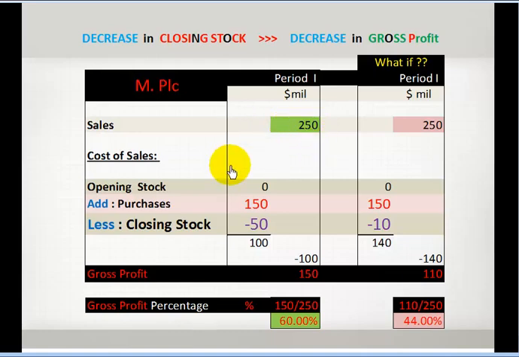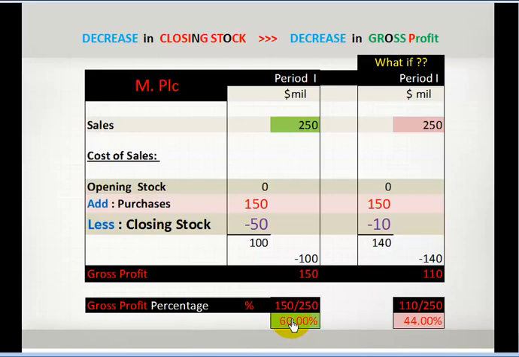If the sales were 250, cost of sales according to period 1 was opening stock 0, purchases 150, closing stock minus 50. Closing stock should always be deducted from opening stock and purchases. Total cost of sales would be 100. Cost of sales 100 deducted from total sales would give me 150. So the gross profit percentage, gross profit divided by sales, will give me a 60% gross profit margin.